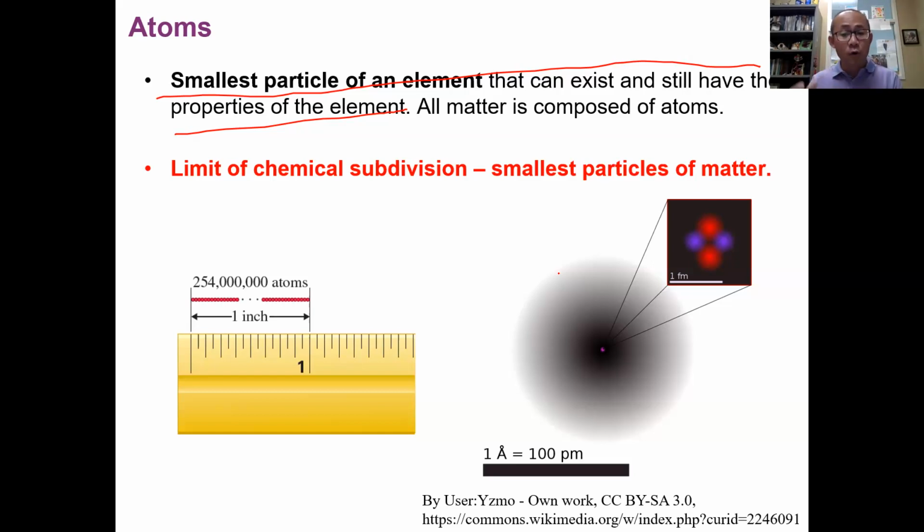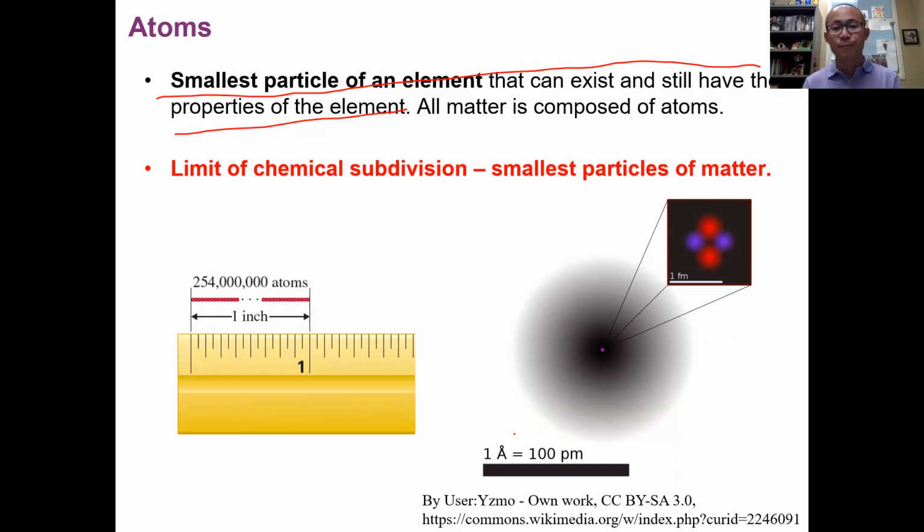But when a chemical change is happening, or when we're still in the scope of chemistry, we're talking about how atoms behave, because an atom behaves as a whole, as the smallest entity in the scope of chemistry. Of course, atoms are extremely small. This picture on the right shows a helium atom. I believe I put the link here. In the helium atom, you can see the nucleus and the gray space where the electrons are moving.